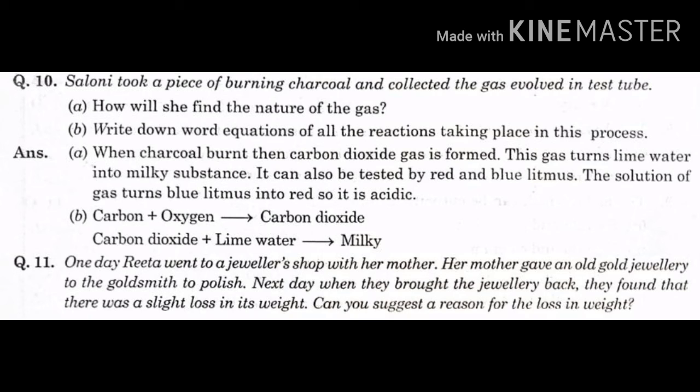Question number 10. Saloni took a piece of burning charcoal and collected the gas evolved in test tube. A. How will she find the nature of the gas? B. Write down word equations of all the reactions taking place in this process. Answer. A. When charcoal burnt, then carbon dioxide gas is formed. This gas turns lime water into milky substance.